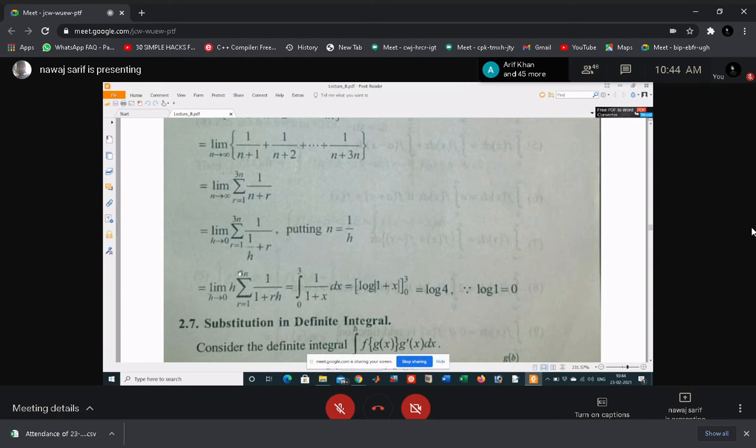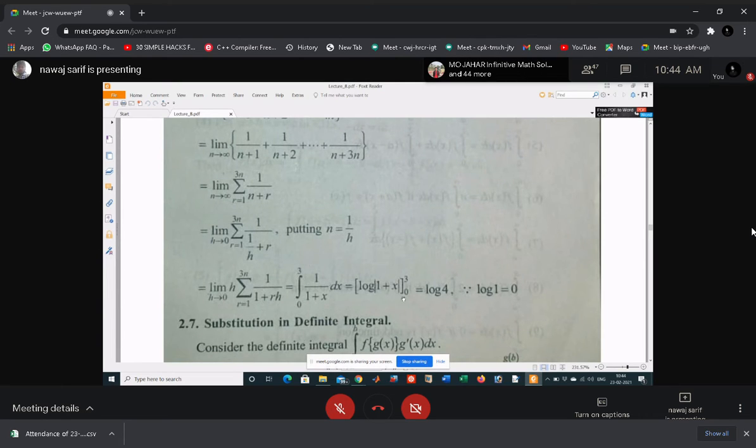So you can now write this as an integral from 0 to 3, because when your last term is kn, the limit is 0 to k. Here r equals 1 to 3n, so your limit will be 0 to 3, and your function is f of rh. So in place of rh, just write x. This sum can be written in integral form as the integral from 0 to 3 of 1 by 1 plus x dx. Now find the integration of this.